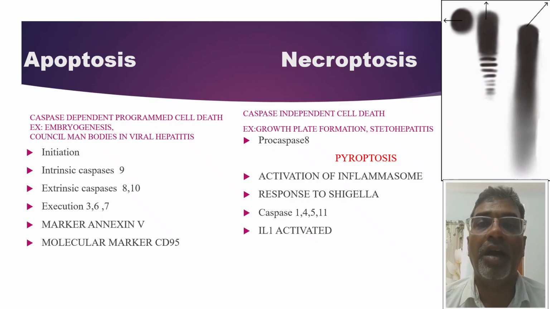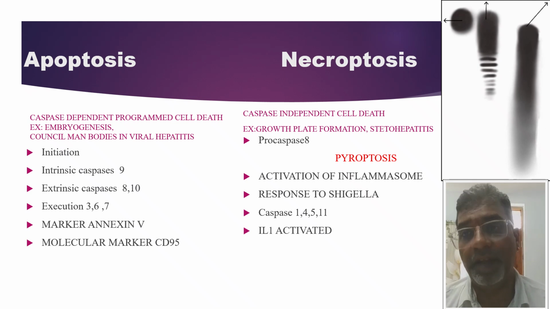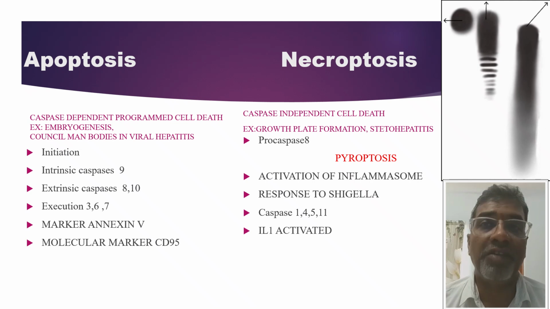The intrinsic pathway occurs within the cell, that is in the mitochondria, and caspase 9 plays a key role in this pathway. Coming to the extrinsic pathway, it is also called the death domain pathway, and it occurs outside the cell at the bilipid layer. There will be FAS ligands.